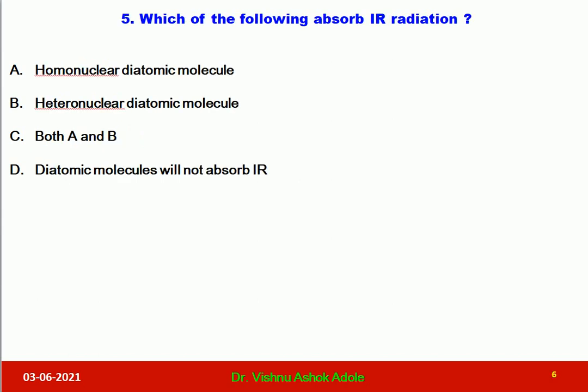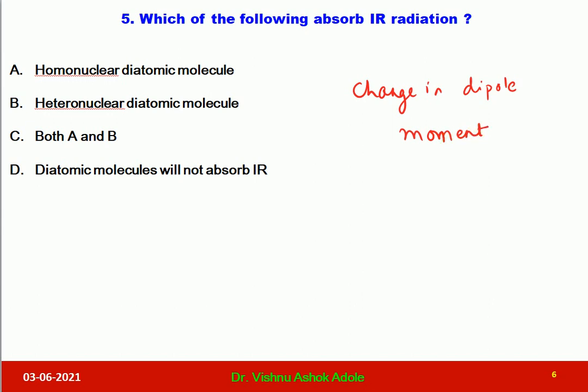In the question number 5, question is which of the following absorb IR radiation? So let me tell you here before reading the options, those vibrations which will give you change in dipole moment are said to be IR active.